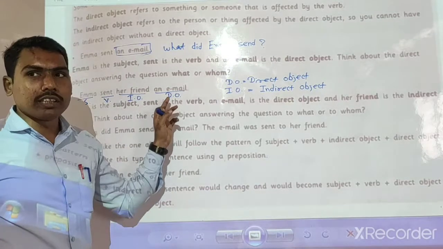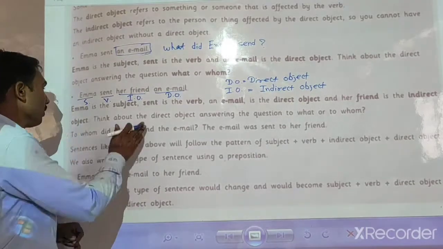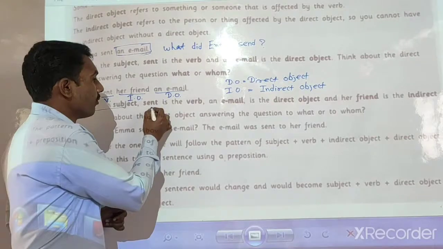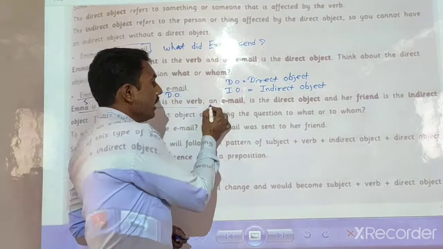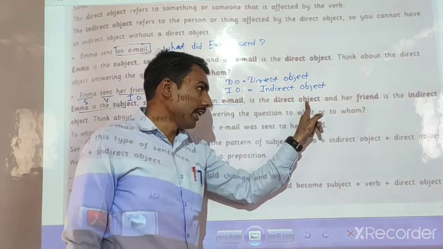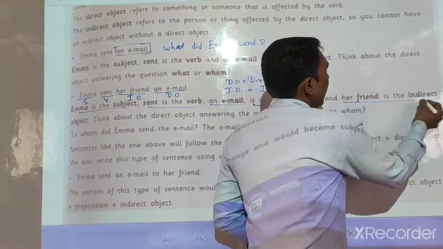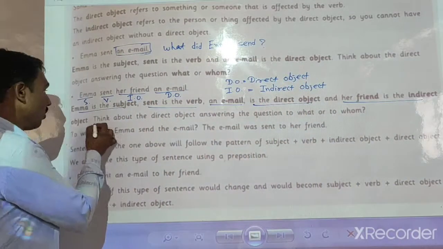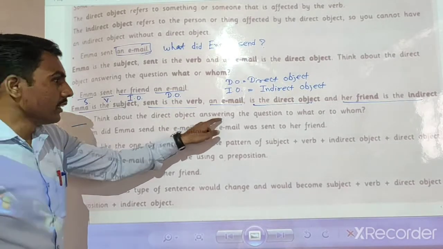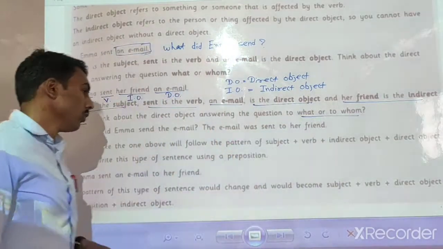It is very necessary to have a direct object when we use indirect objects. Look here: Ima is the subject, sent is the verb, email is the direct object, and her friend is the indirect object. Think about the direct object answering the question what, or to whom.